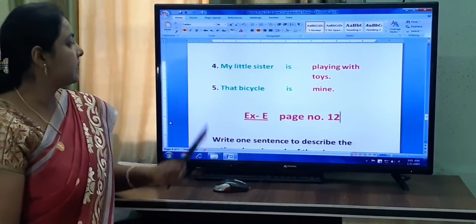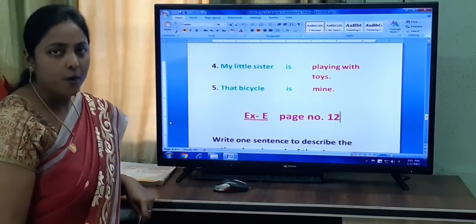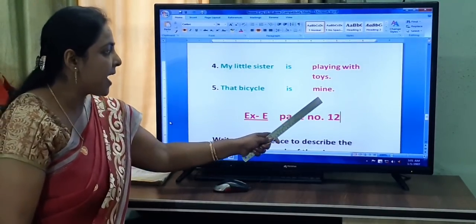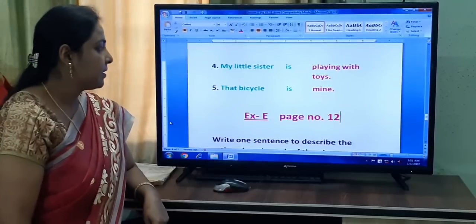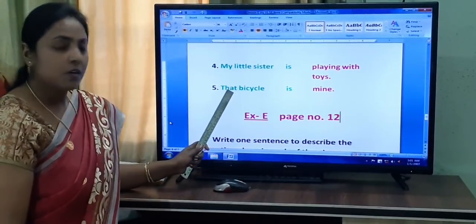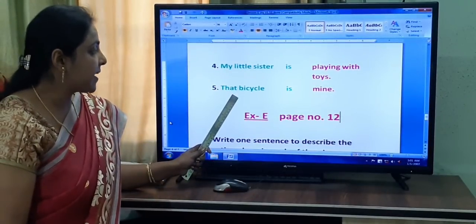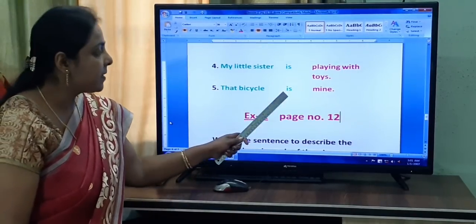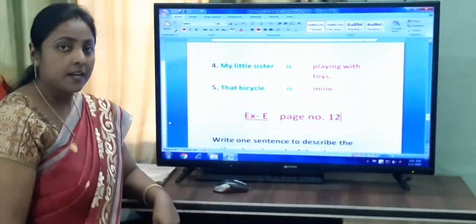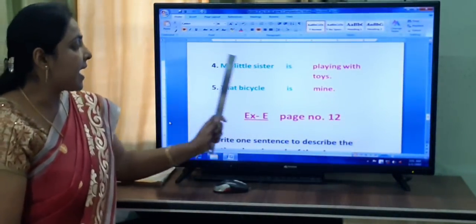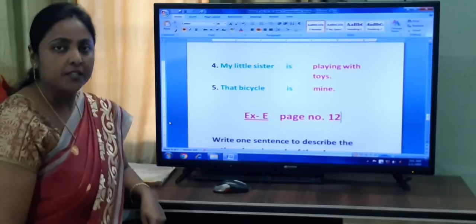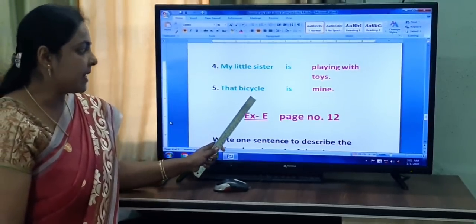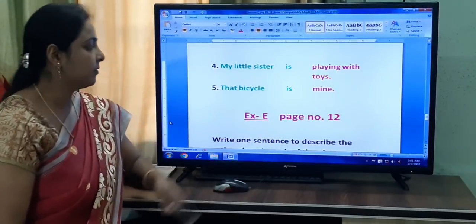The next sentence it has given in your book. That bicycle is mine. So, what is the subject here, children? That bicycle. And what is the verb? Is. And predicate, mine. So, when you join the sentence, you will write there, that bicycle is mine.